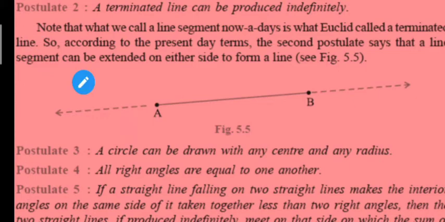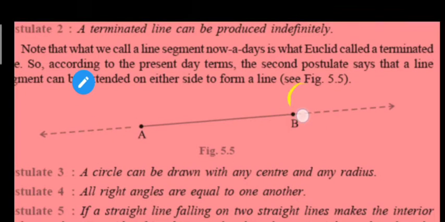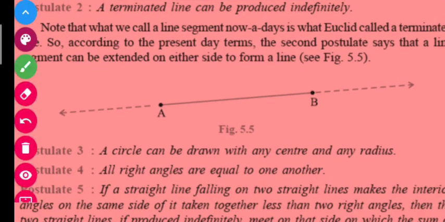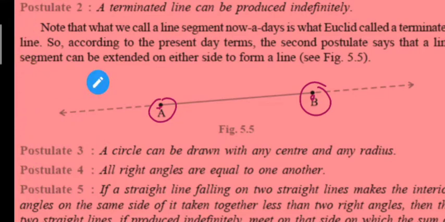Okay, so here you can see that points A and B are given to you, and these are the points of a line, and that line is terminated. Why? Because it has two endpoints. So in postulate number 2 it is given that if I want to extend this, I can extend it indefinitely.